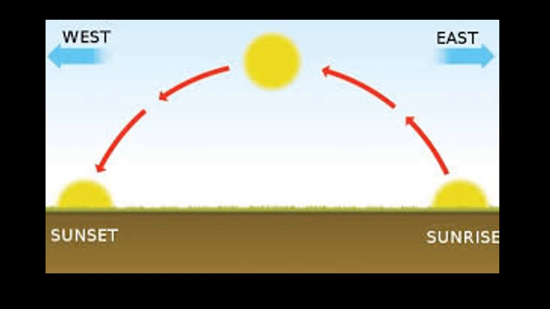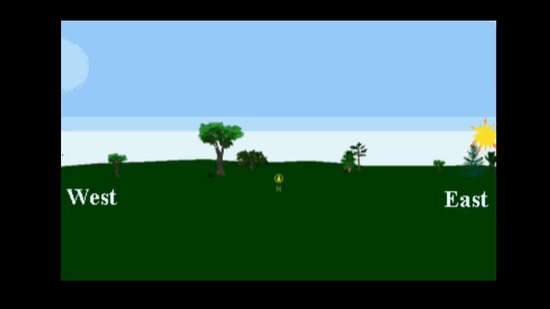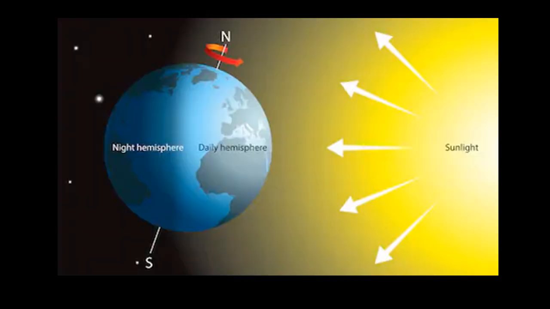Every morning you see the sun rising in the east. Then as the day proceeds, the sun moves across the sky and in the evening it sets in the west. You think that the sun moves around the Earth? This is exactly what people wrongly believed in ancient times.